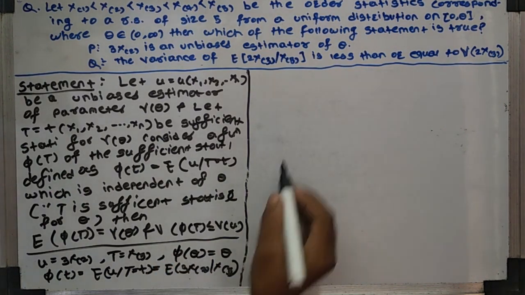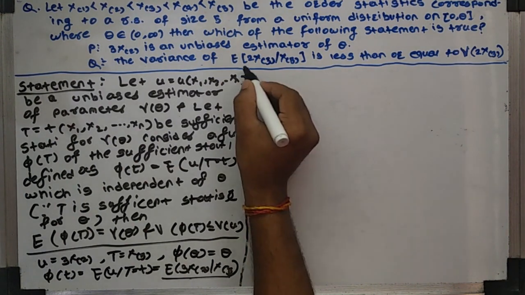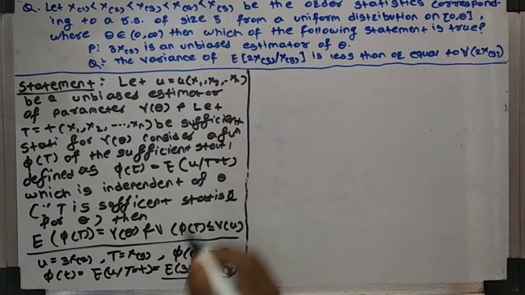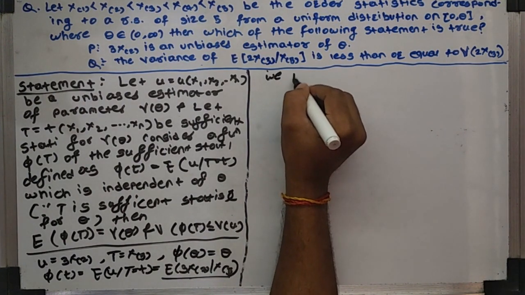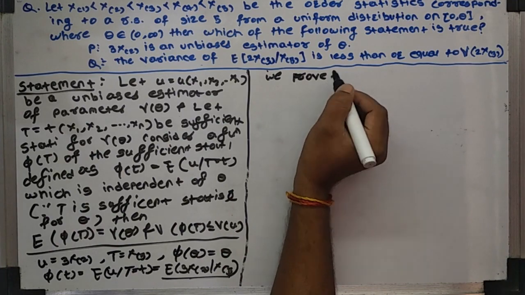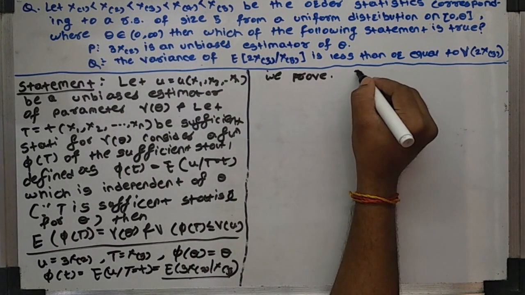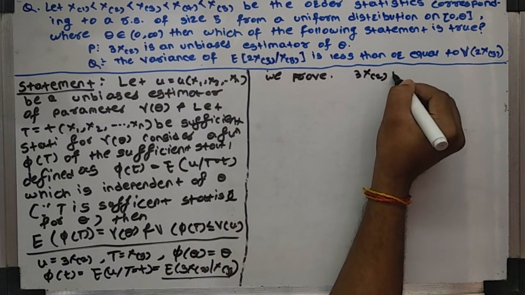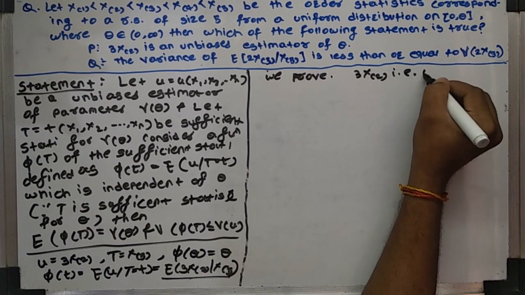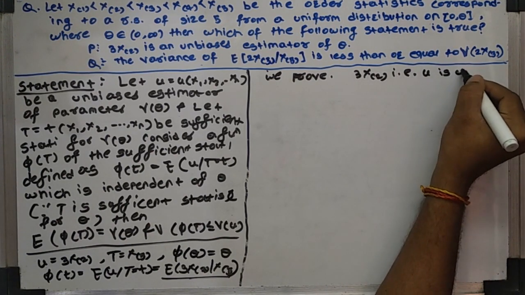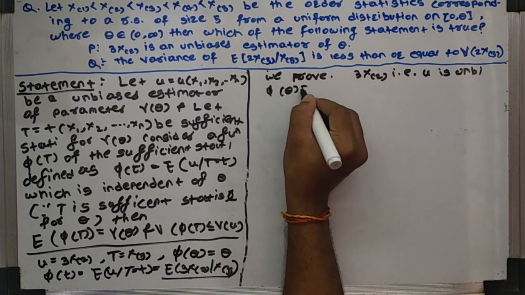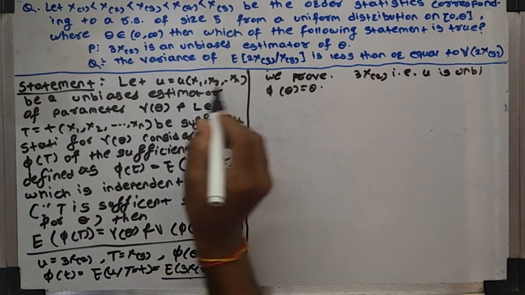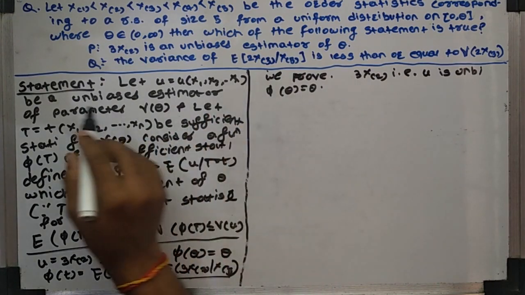This is given in the second statement. Similar to phi of t, we prove in statement P that U is 3X of order 2, that is, U is unbiased for psi of theta equal to theta. So the first condition is satisfied.